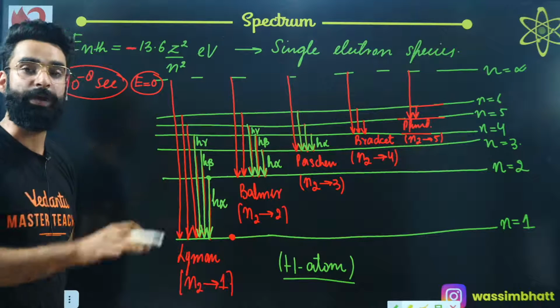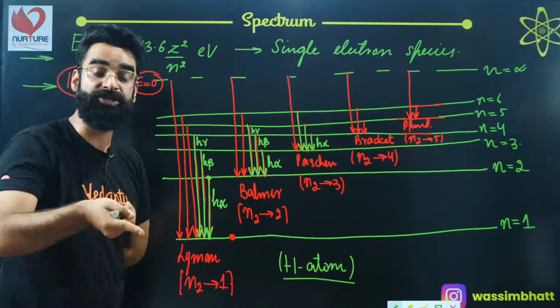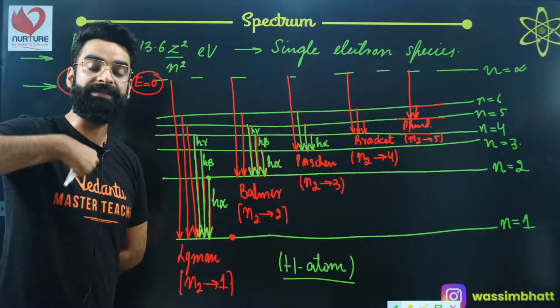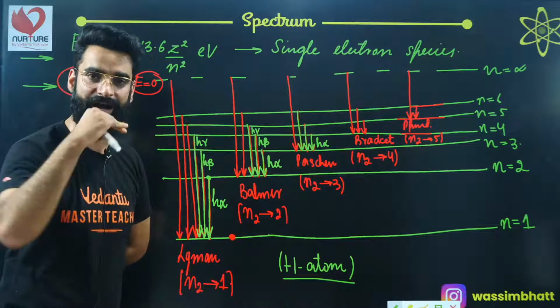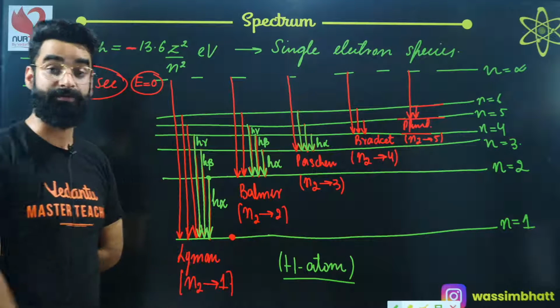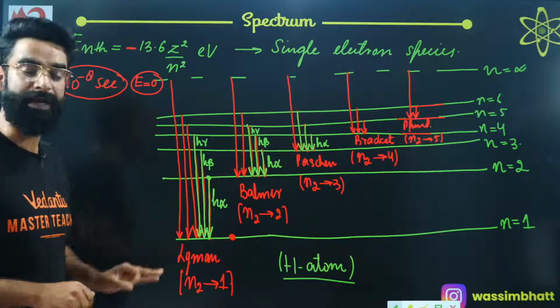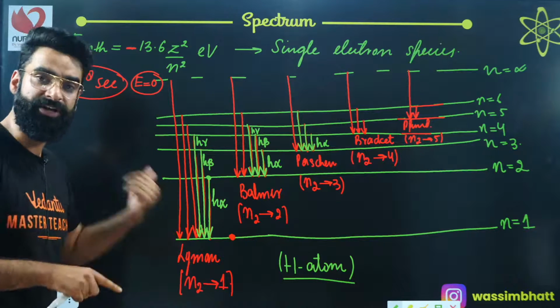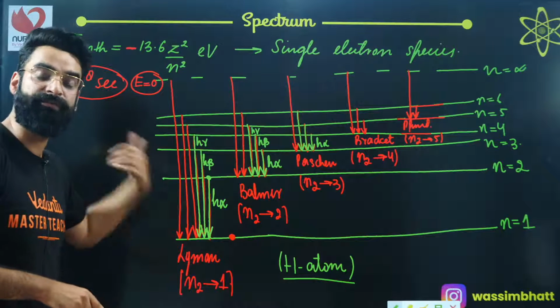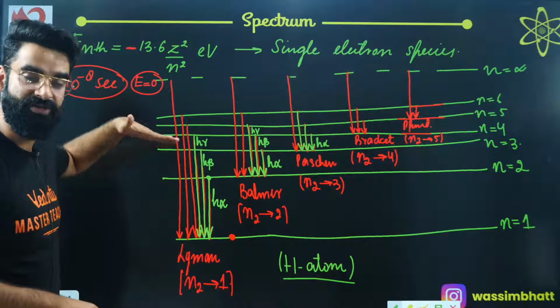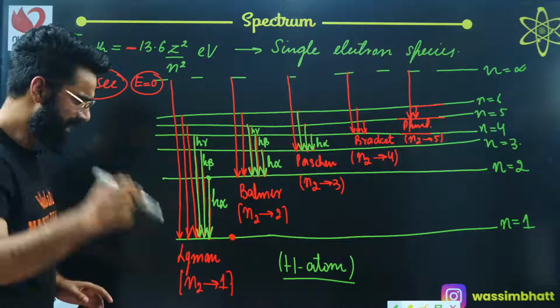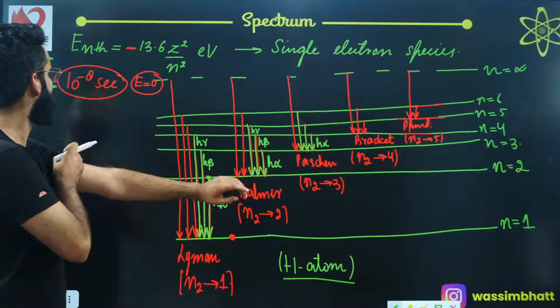Now, how do we calculate the wavelength of the radiation which is emitted when the electron makes a transition from higher energy state to lower energy state? That is the point. Let me tell you how to calculate the wavelength of the photon emitted when the electron makes a transition from higher to lower energy state.